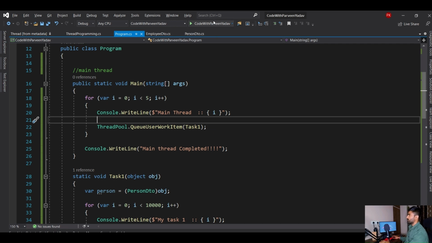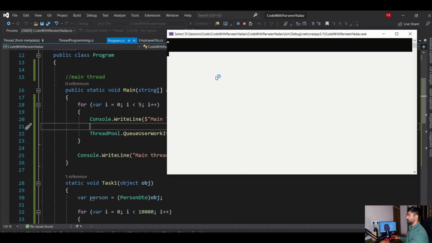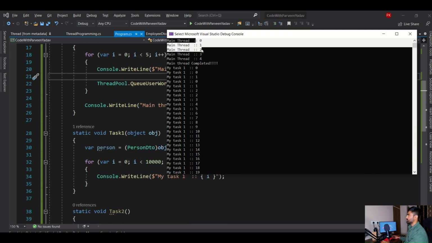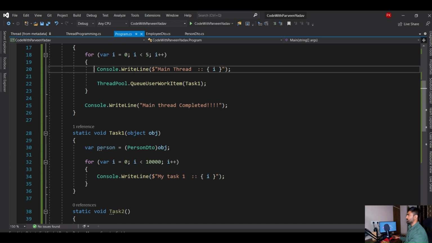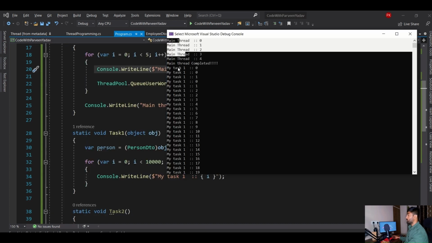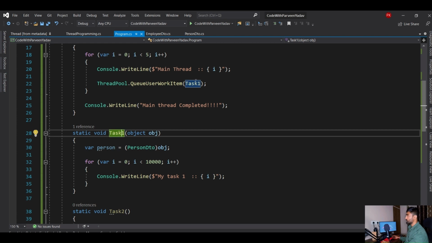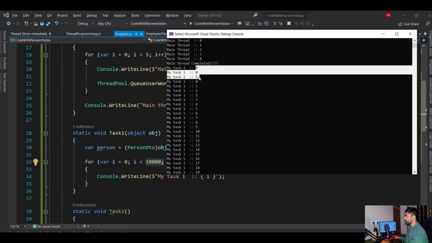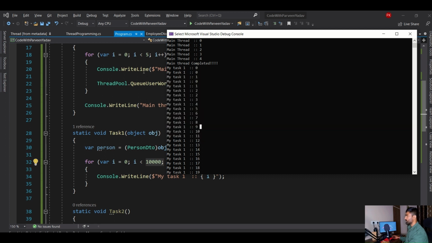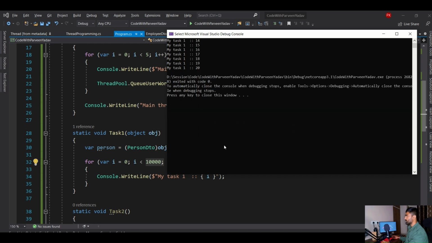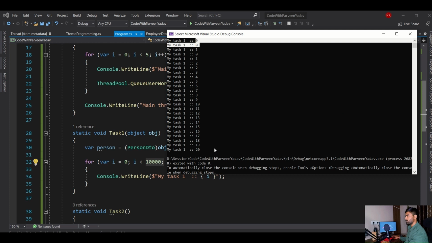So now if I execute it, you will see how the thread pool works. You see, these were the main thread, 0 to 4, that means less than 5. Okay, these were the main thread, that is fine. Now here, if you go to Task1, which was assigned to this thread pool, this was supposed to run till 10,000, but I don't see anywhere it was running till 10,000, right? Every thread for these 5 different threads was running only like 0 to 10. I don't see why.